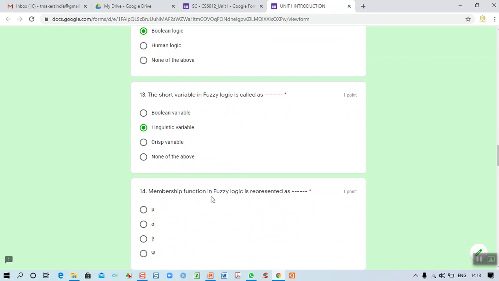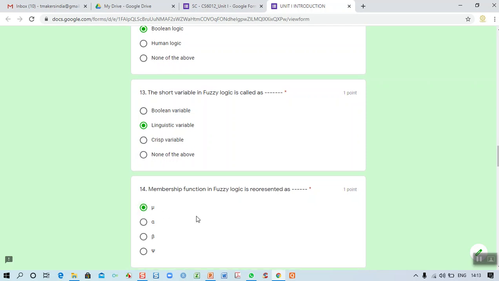And here the membership function in fuzzy logic is represented as mu. We know very well that we will be creating several membership functions. So what is the meaning of membership function? Different rules we will generate. All these rules are generally represented. The general membership function is represented by mu. The first one is the correct answer.